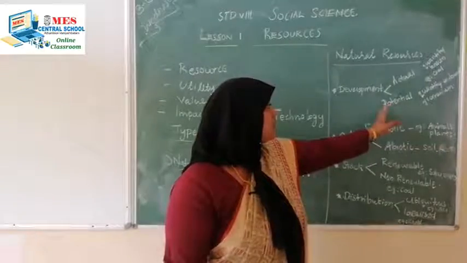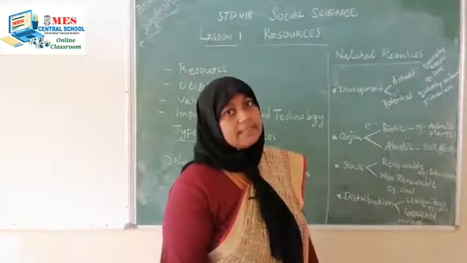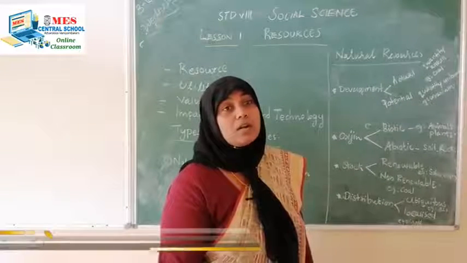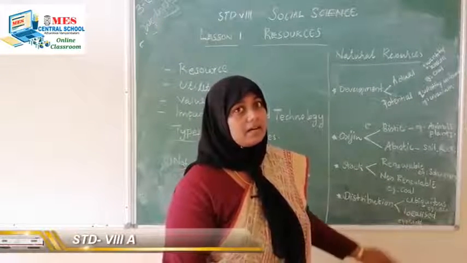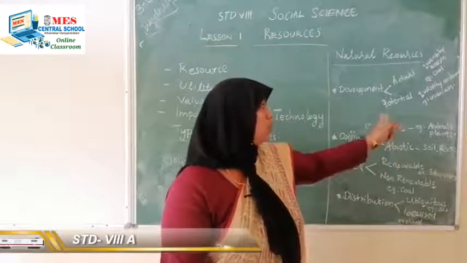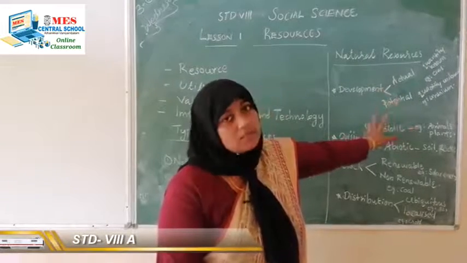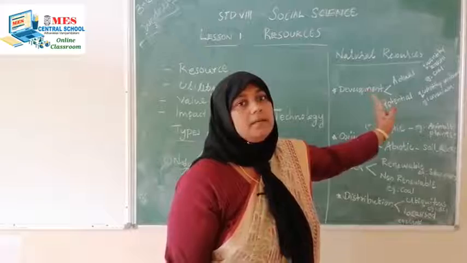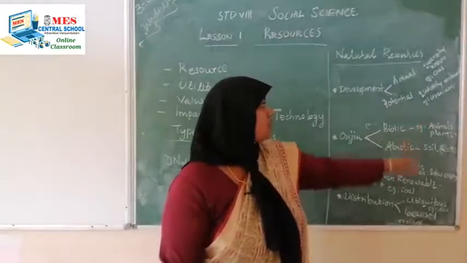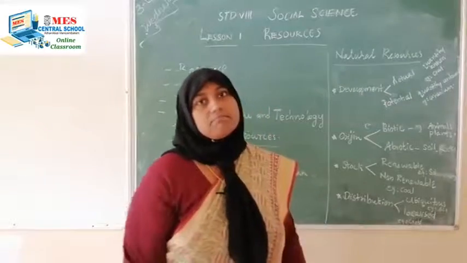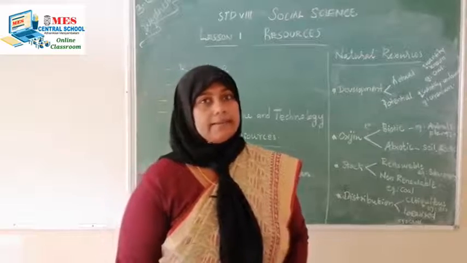These actual resources can be used at the present time. The second one is potential resources. Their quantity is unknown, how much there is, we don't know. Such types of resources are called potential resources. For example, uranium deposits in Ladakh.